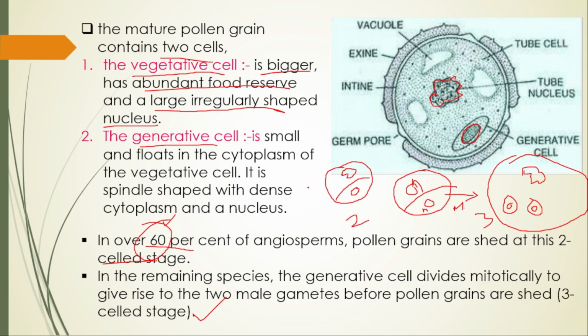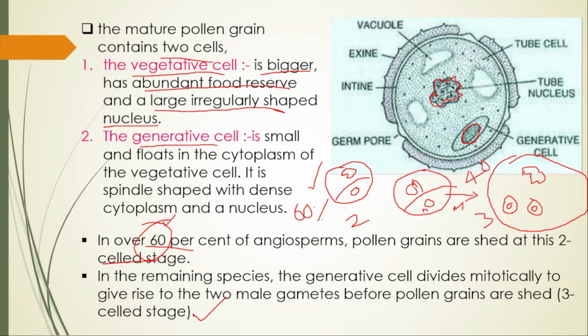This kind of pollen grain is going to be shed in almost 60% of the angiosperms, whereas this kind is going to be shed in the remaining, that is almost 40% of the angiosperm species.